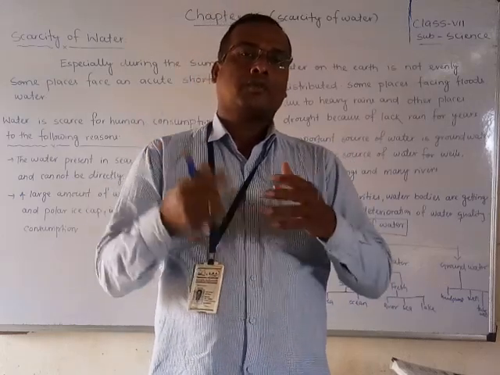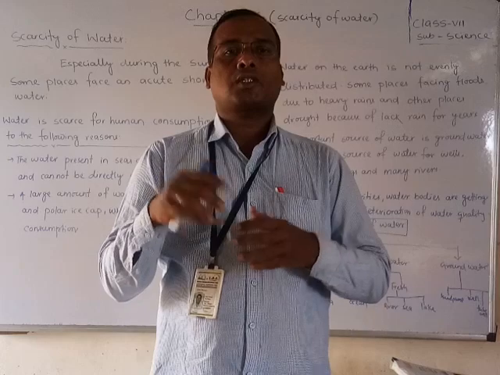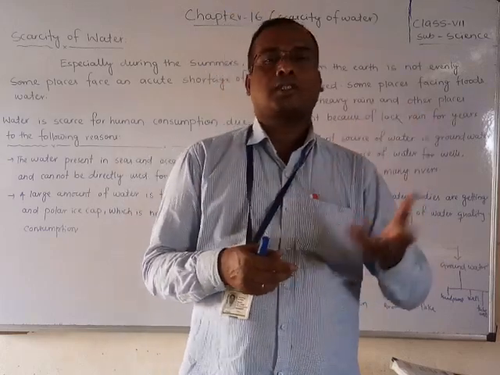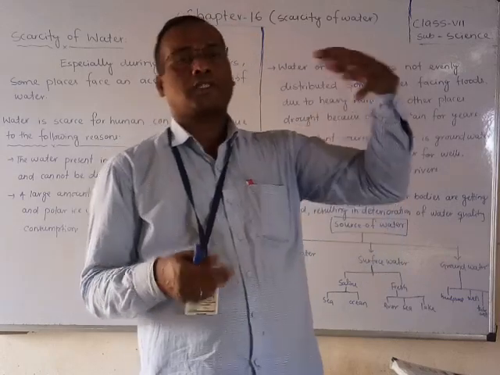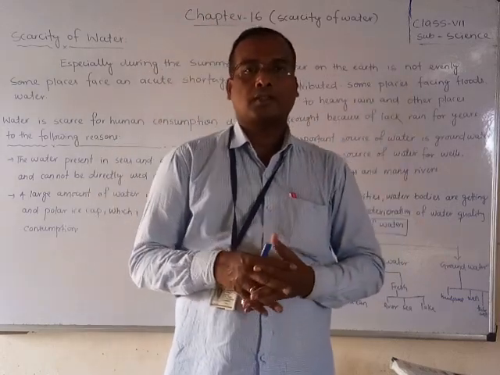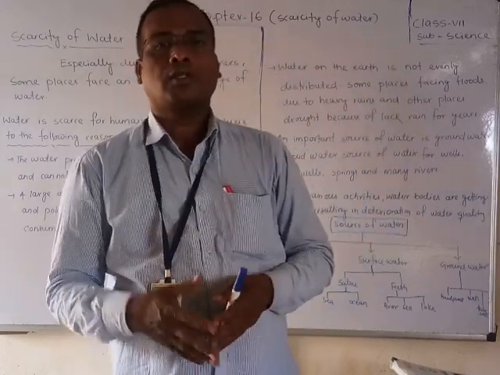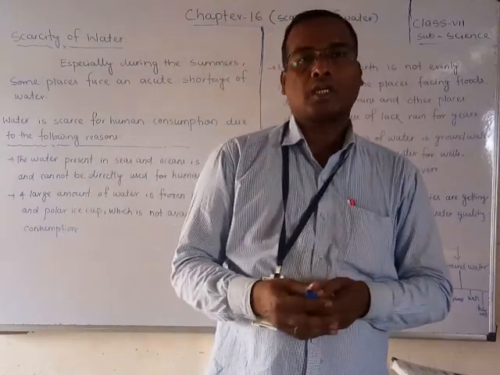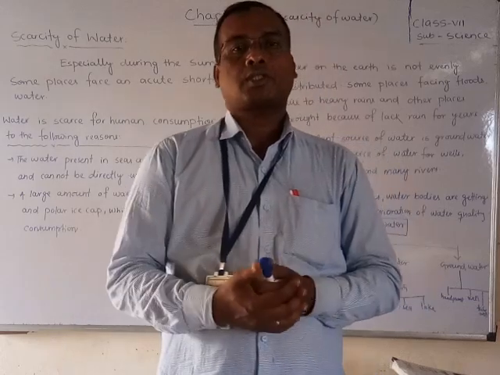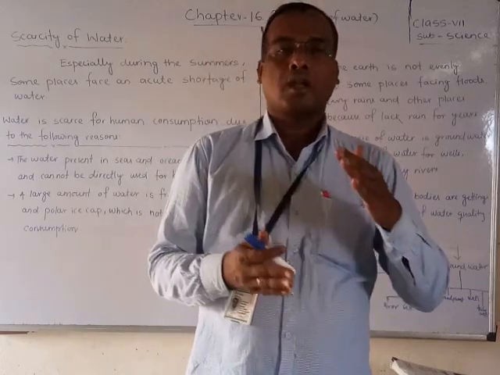Some fresh water is in the form of glaciers present at the two poles of the earth, some is in the ground, and some we find as rivers, lakes and others. That is generally 0.6%, which we already discussed in the last video.